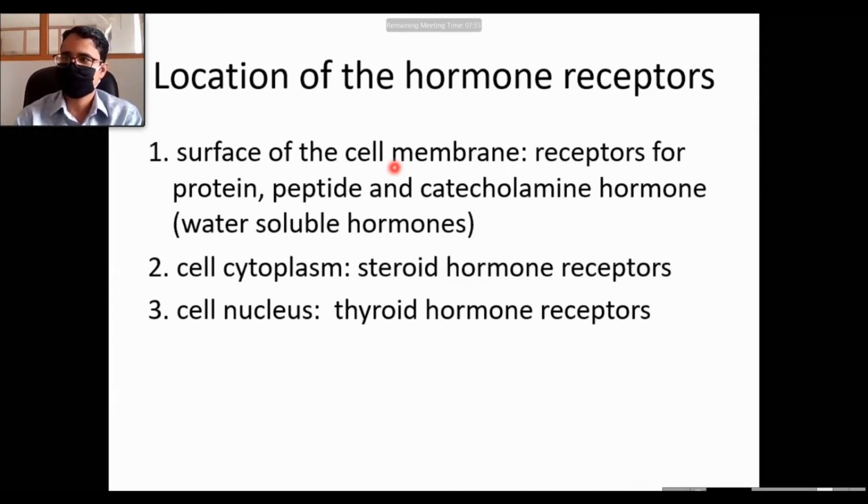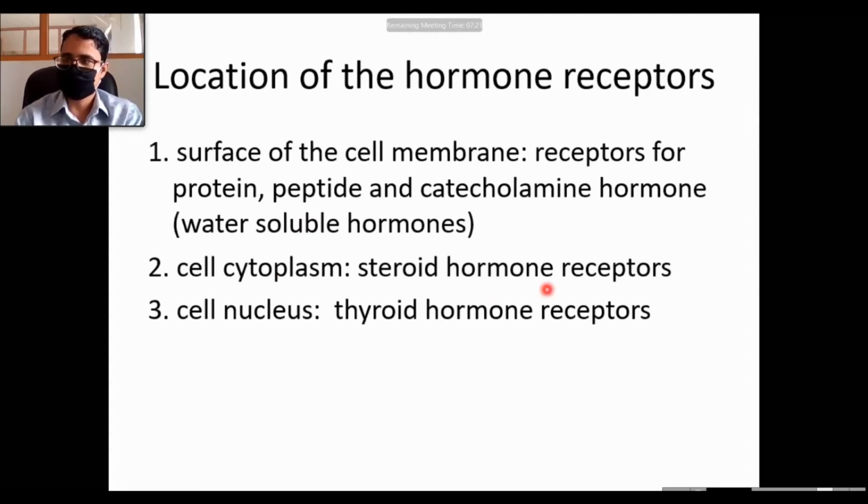But by surface area, the lipid portion occupies more area. And therefore, the protein molecules or water-soluble molecules cannot easily cross the cell membrane lipid portion. Therefore, the advantage of the location of the receptors on the cell surface in case of these water-soluble hormones is obvious. Okay? Cell cytoplasm. The receptors are located in the cell cytoplasm for steroid hormones.